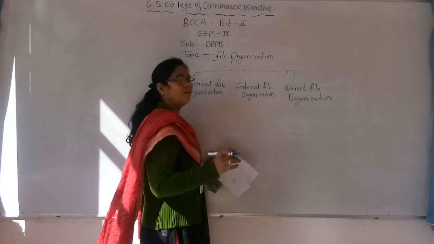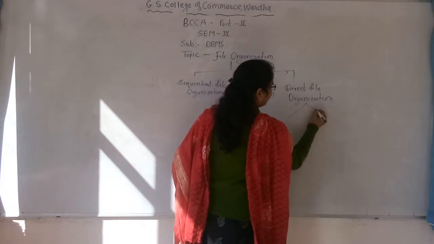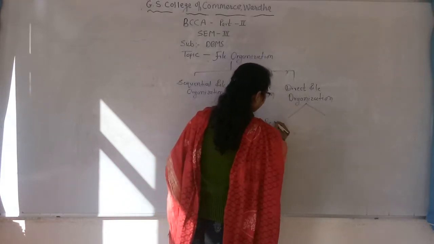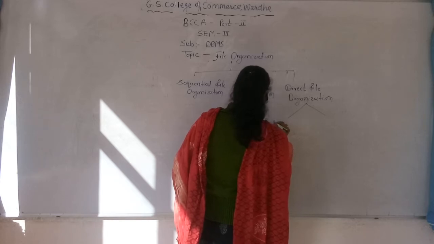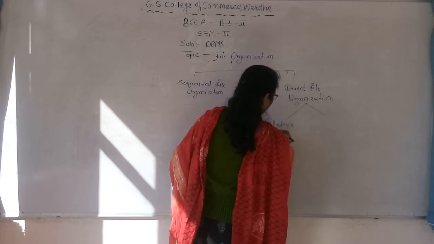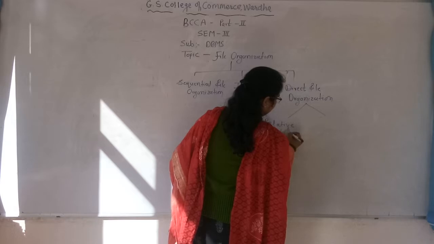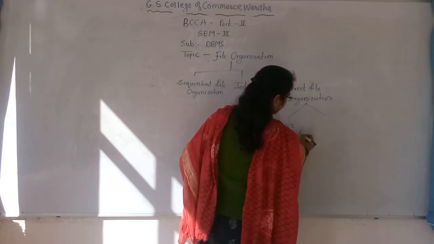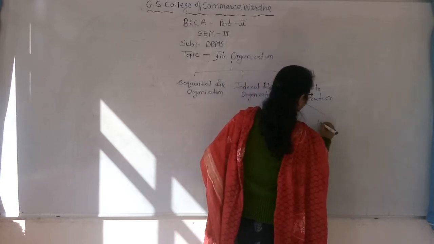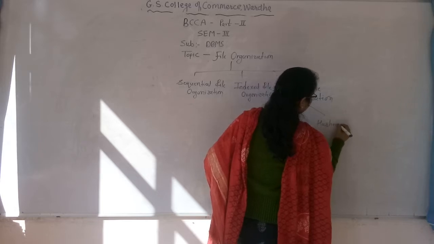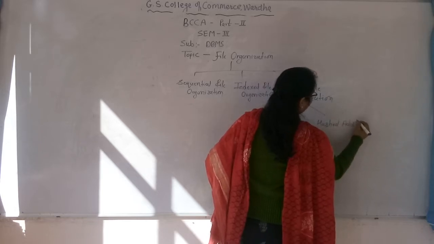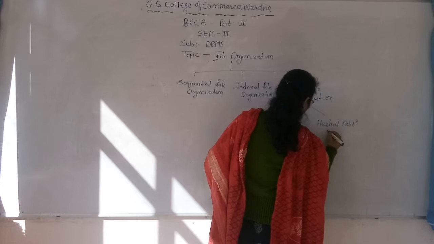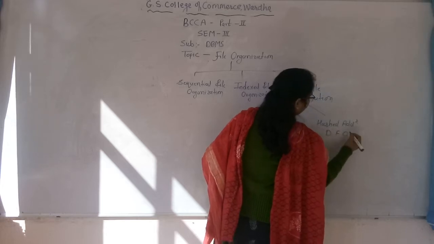Again, direct file organization has two parts. First is relative address direct file organization, and second one is hashed address direct file organization.